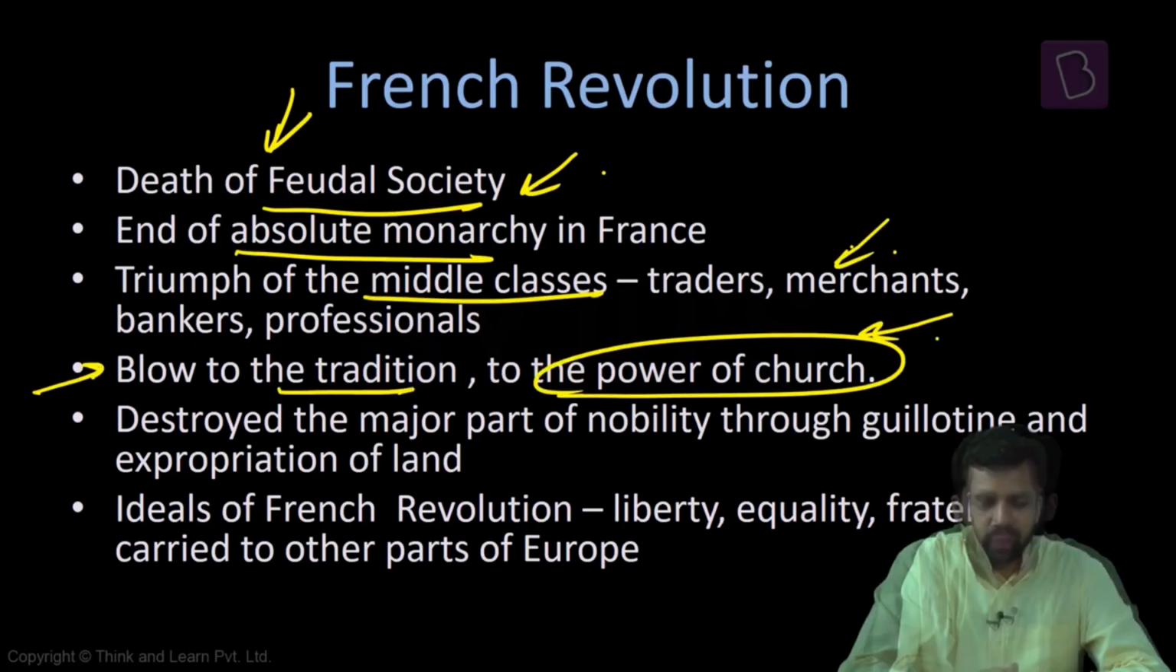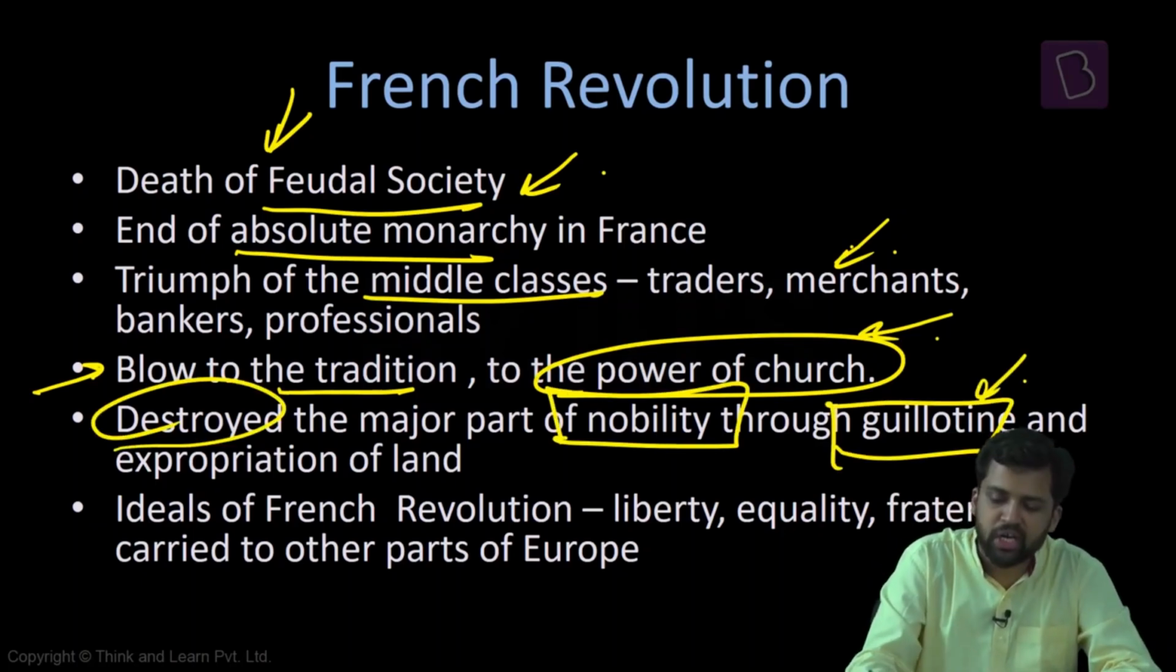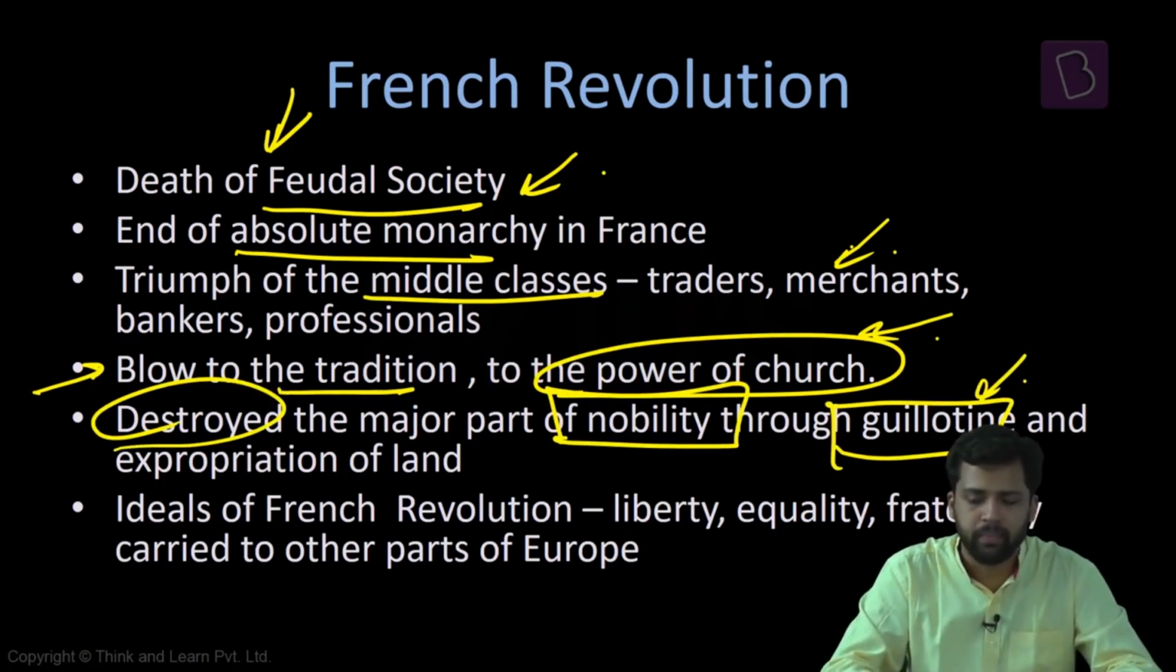It is a blow to the tradition, it's a blow to the power of the church. There's now separation of church and politics. A major part of the nobility was destroyed. Those who were part of the second estate, they were destroyed. How were they destroyed? One prominent mechanism was the guillotine. What is the guillotine? They were killed. So the guillotine was a kind of device through which people are killed. So many of them were subjected to the guillotine.